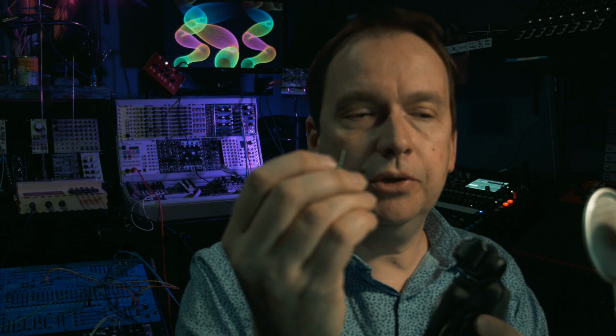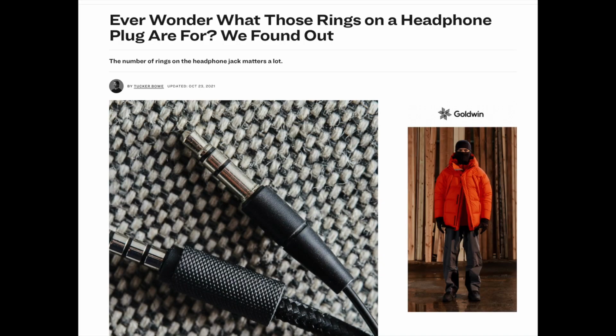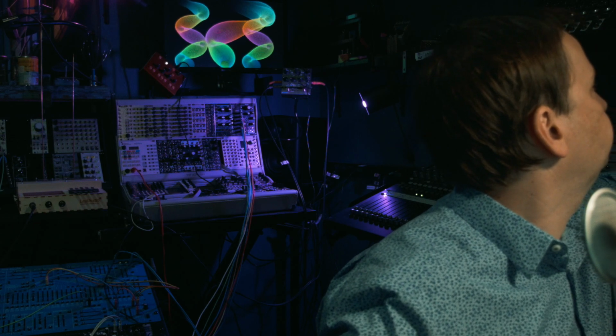Also, if you're using one of these microphones and you wonder why you have 2 lines on here versus 3, typically this third line is for a smartphone, because you can control the call, you can start and stop it, you can sometimes dial, just depends on the feature of your smartphone. If you see just 2 lines on here, that's your typical stereo audio, where you have that on most plugs that you work with. If you have a mono cable, then you're only going to have 1, right?